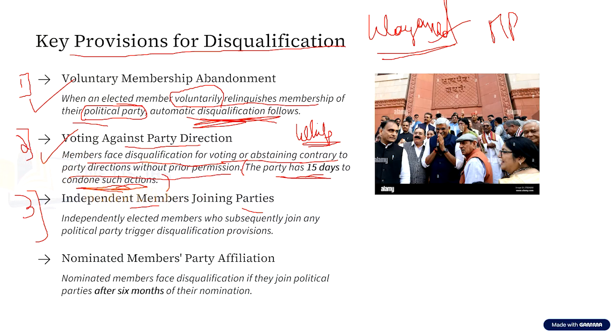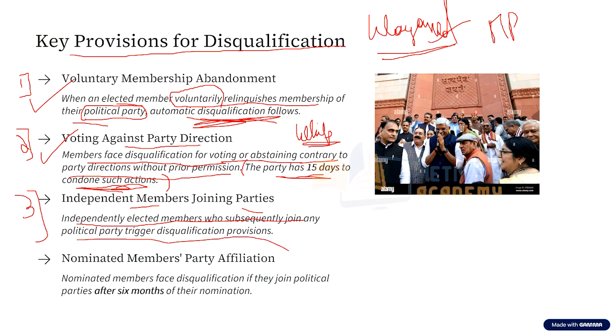And if this independent candidate wins and joins a political party after winning, then this disqualification provision with respect to anti-defection can be initiated against this independent candidate. Okay, so independently elected members who subsequently join any political party trigger this disqualification provision. So this is the third provision.